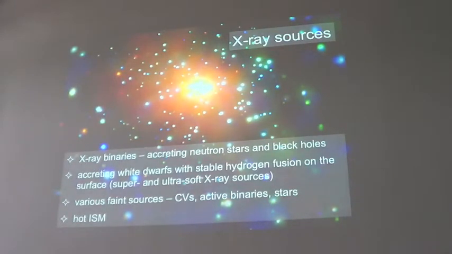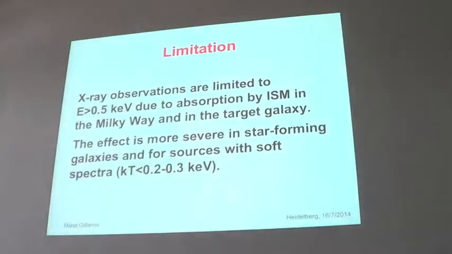These are accreting white dwarfs, a specific kind where the parameters are right and they have stable nuclear burning, hydrogen fusion on their surface, and they are extremely bright and extremely soft sources. Then there are also some of them, the redder ones. And then you see the glow, which is made of emission of a hot ISM, a truly diffuse component, and also some combination of various unresolved sources, tens and hundreds of thousands of low luminosity sources.